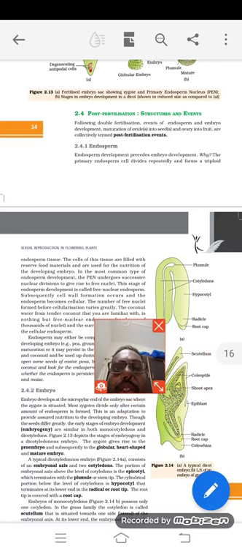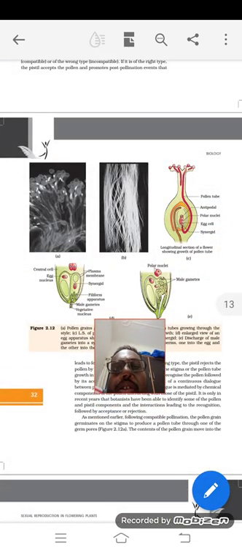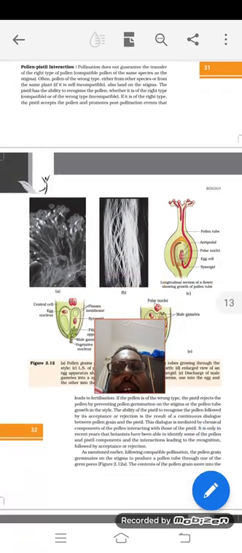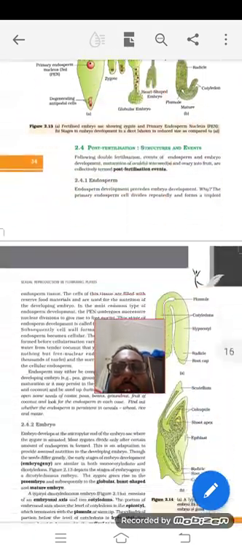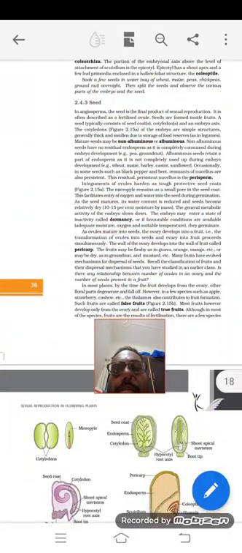Hi, next in the post fertilization event, we are moving to endosperm, then seed, fruit, what is apomixis, polyembryony, and with that we will finish this chapter. So, soon after the fertilization, that means the second fertilization, what will happen is that the primary